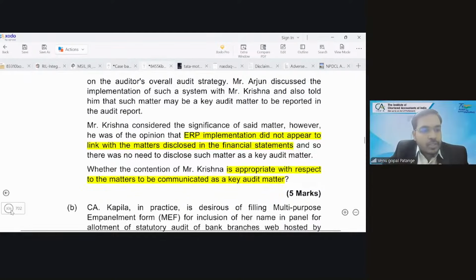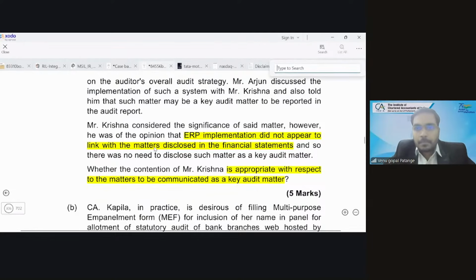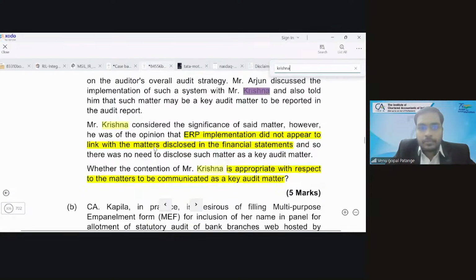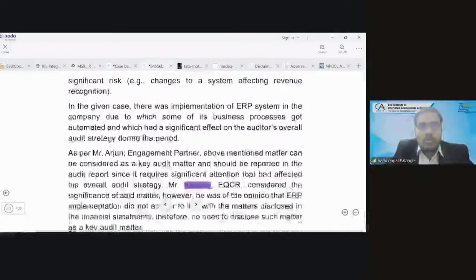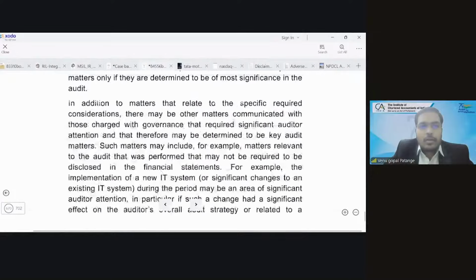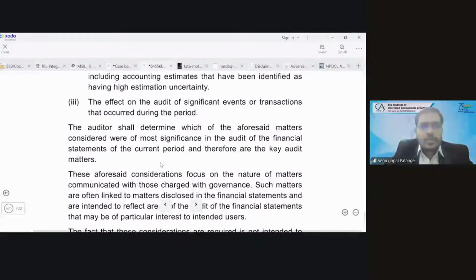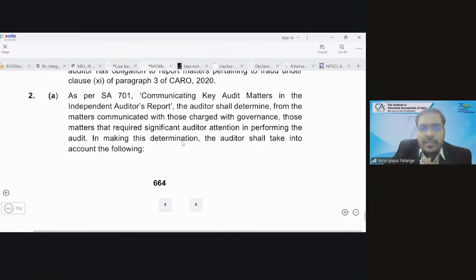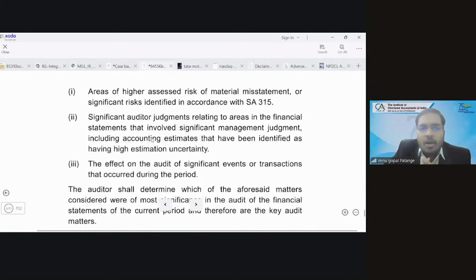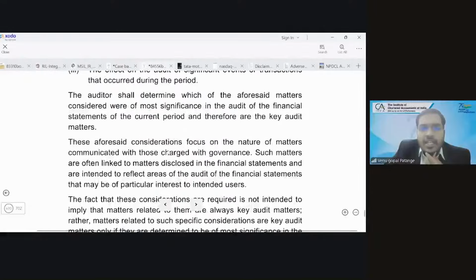I'll take you to the answer. See, reading between the lines, each word is very, very important. Attention to detail. He started the answer with SA 701, what it says, and it tells all the three items we have discussed.